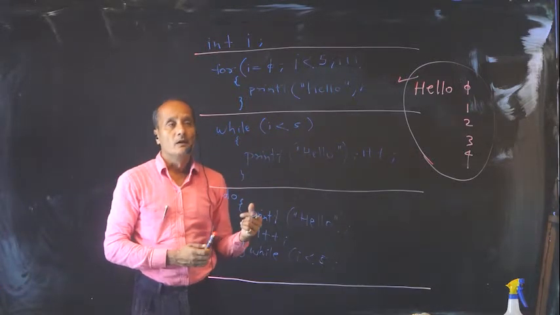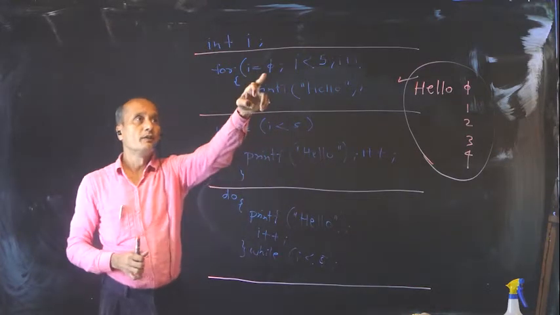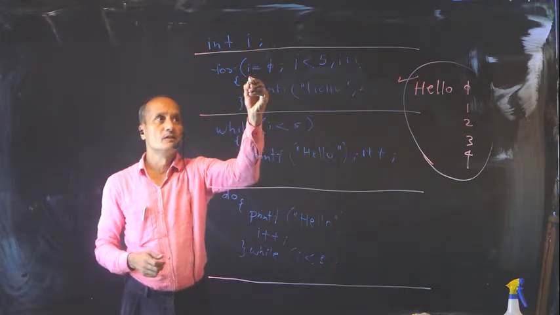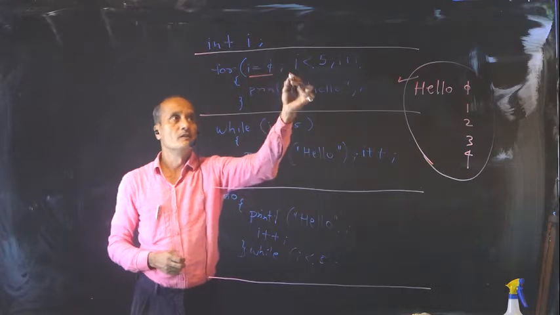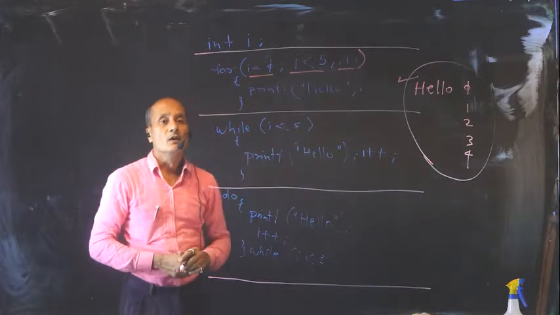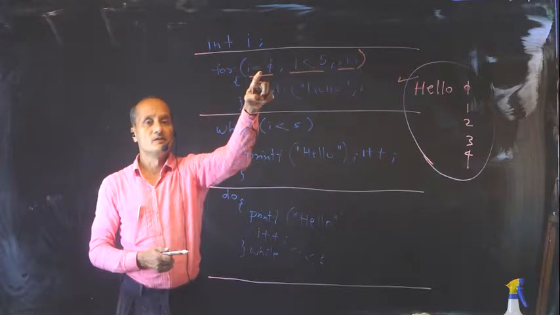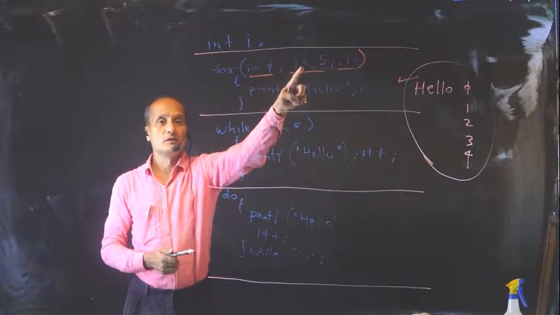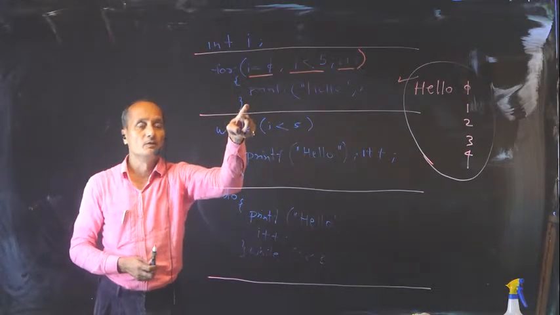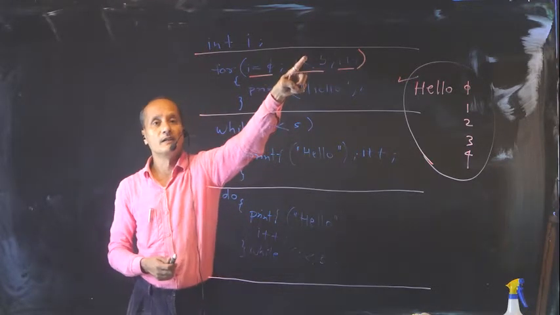Now, in the for loop, there is a provision for the initial value of i, which we write over here. Then comes a semicolon. So this is the initialization section. This is the condition section. And this is the increment section, for your convenience. In a for loop, all three are combined together. First, i is assigned 0. Then we go for condition checking. If it is true, then we enter the loop. After performing the body of the loop, we go to the increment section, and again it goes back to the i less than 5 condition.